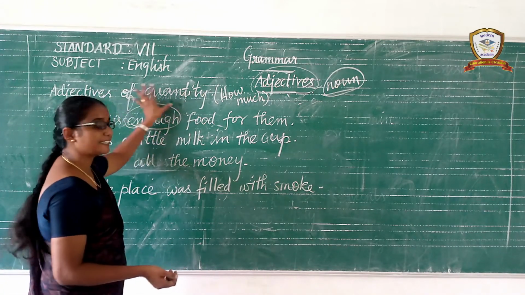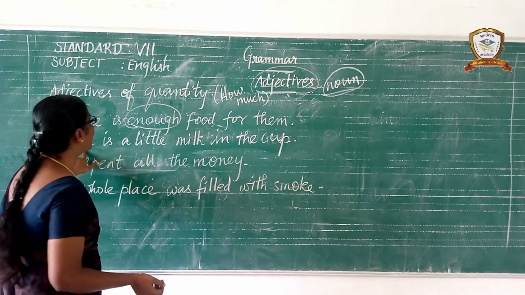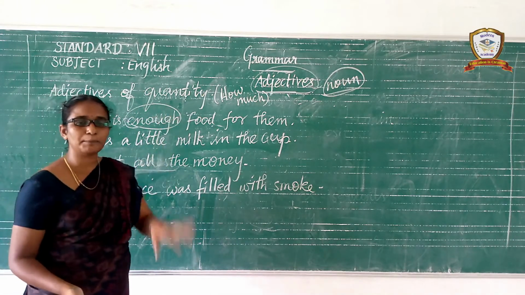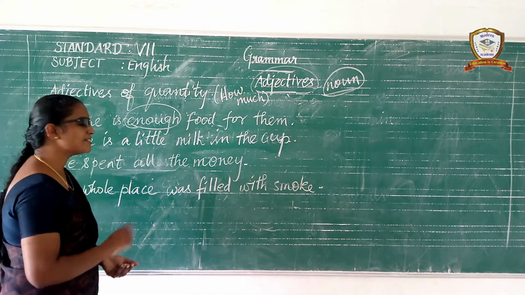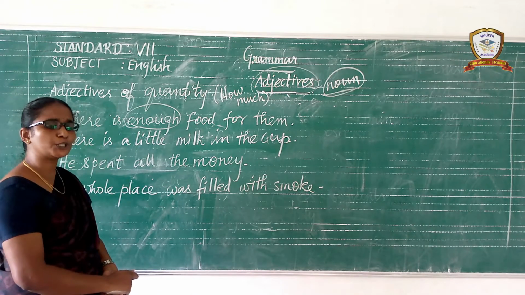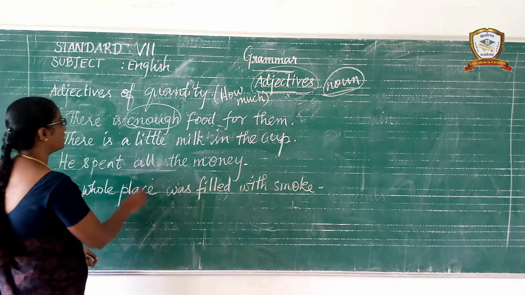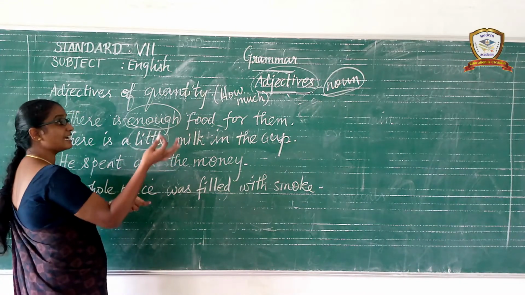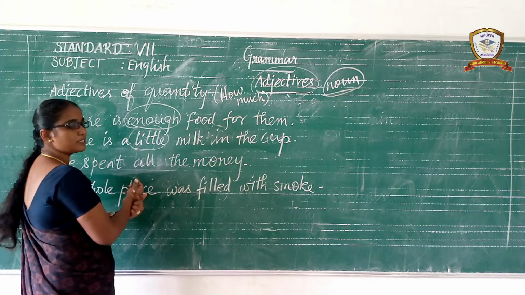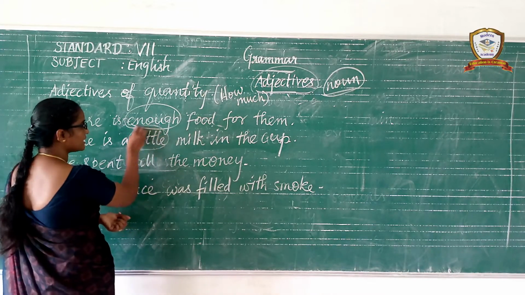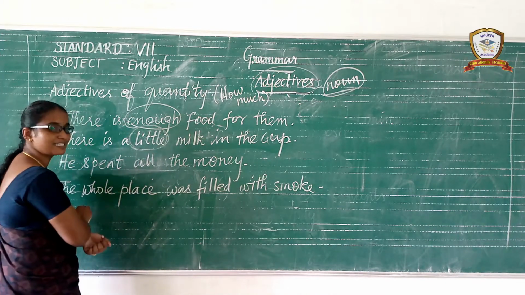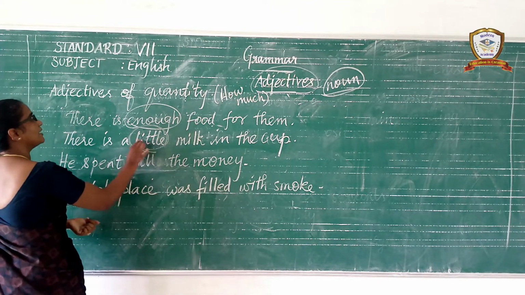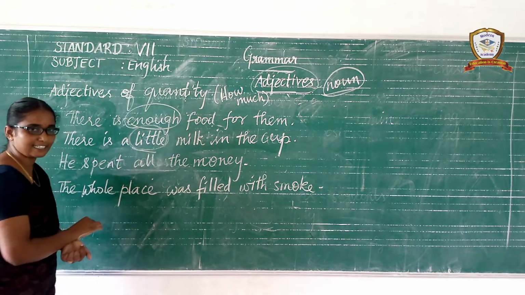And the next one, there is a little milk in the cup. In this sentence, which word provides the answer to the question how much? Little. How much milk is in the cup? Which word provides the answer to the question how much? Little. So it is called an adjective of quantity in the sentence.